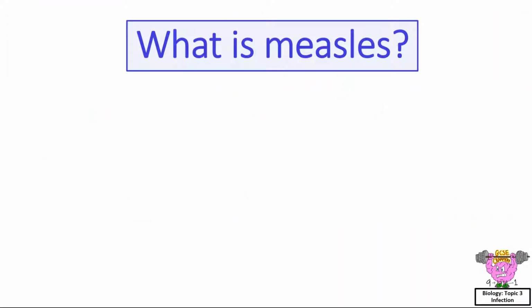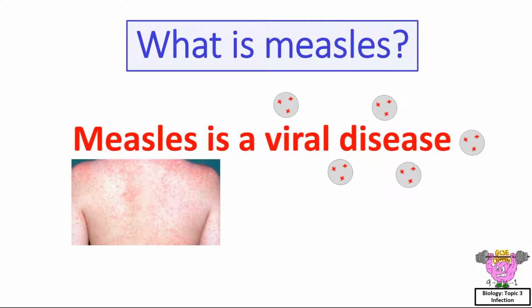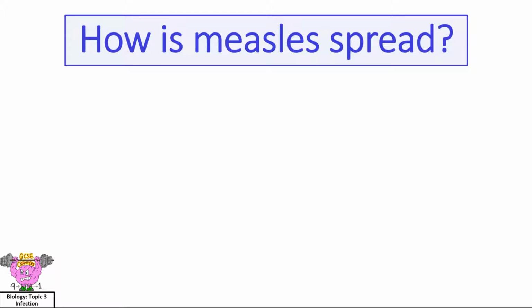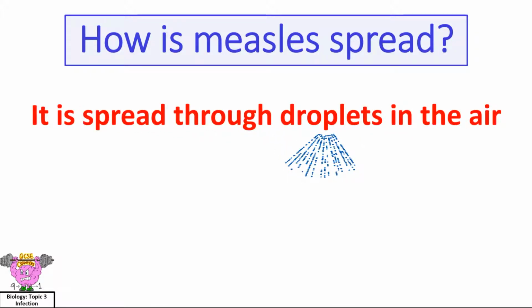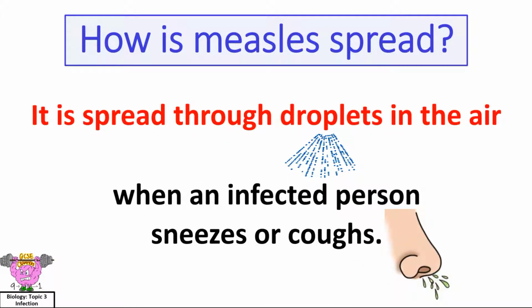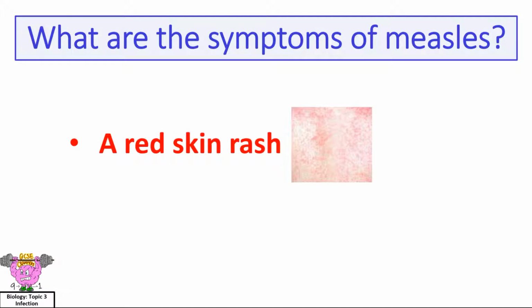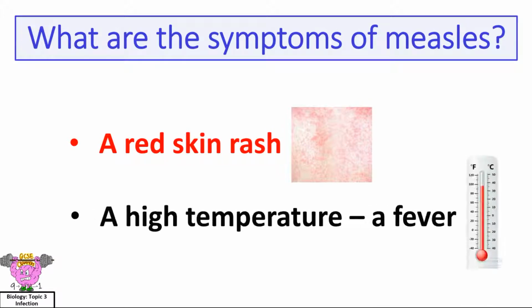What is measles? Measles is a viral disease. How is measles spread? It is spread through droplets in the air when an infected person sneezes or coughs. What are the symptoms of measles? A red skin rash and a high temperature, a fever.